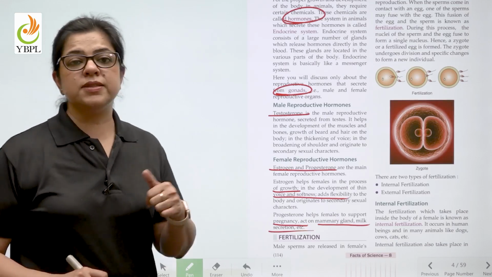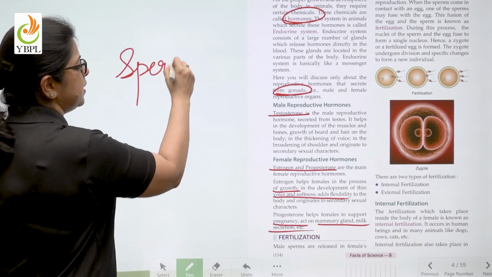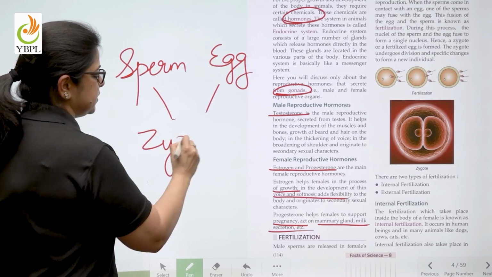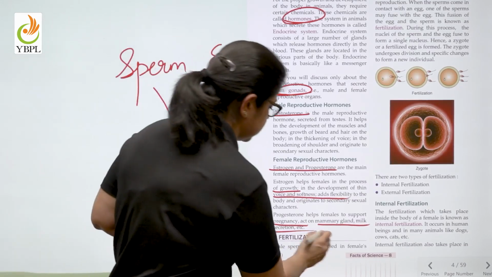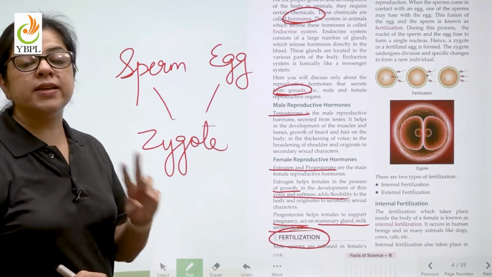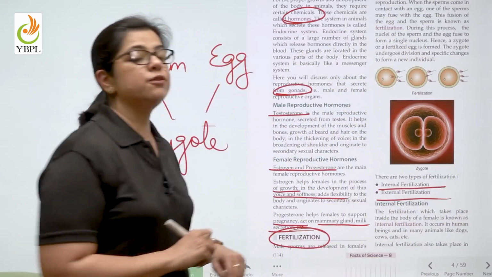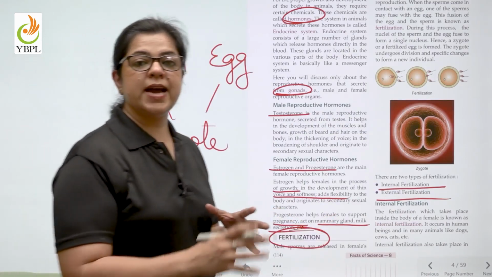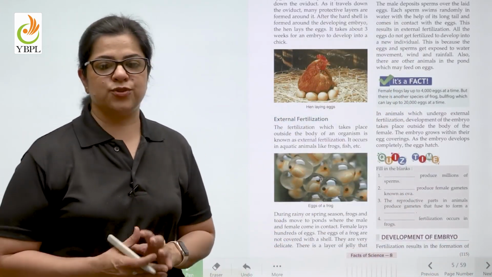Now children, a few minutes ago we discussed that the male gamete combines with the female gamete to form a zygote. What is this process called? This process is known as fertilization. Now, fertilization can again be of two types. It can be internal fertilization or external fertilization. Internal fertilization takes place inside the body of the female, as in case of cats, dogs, etc.